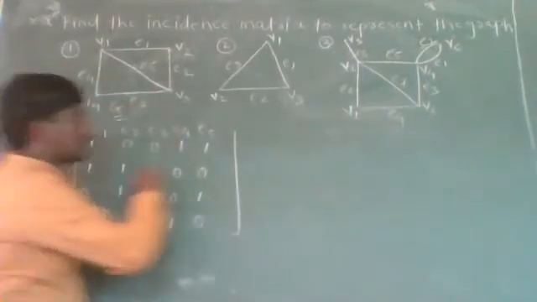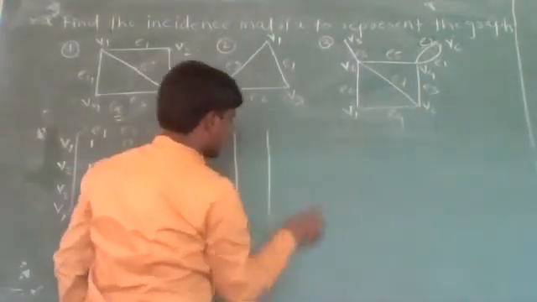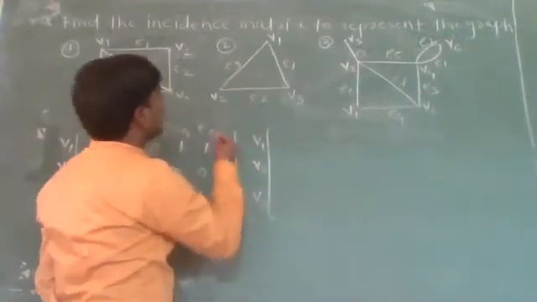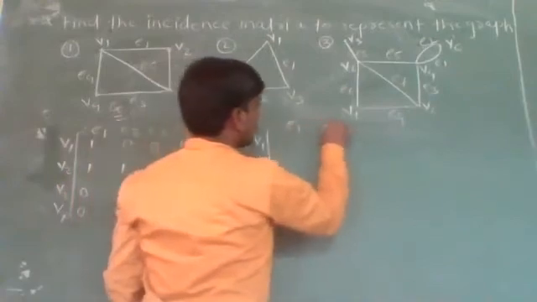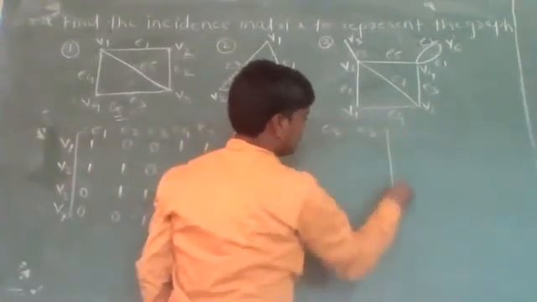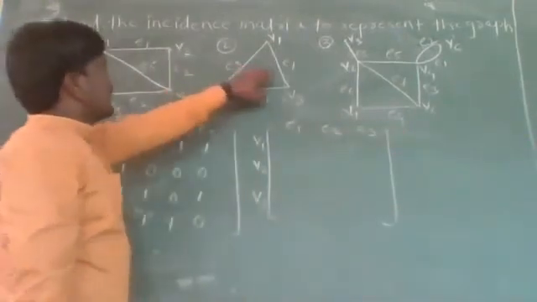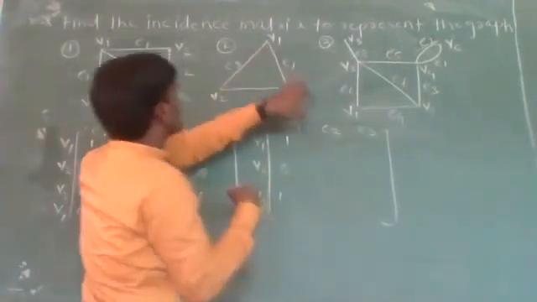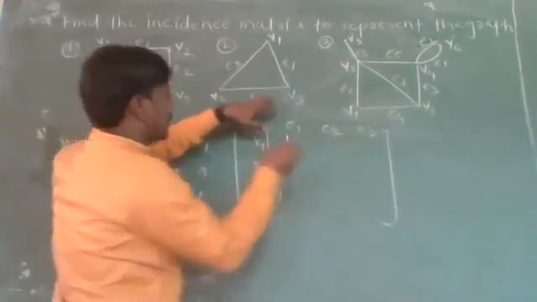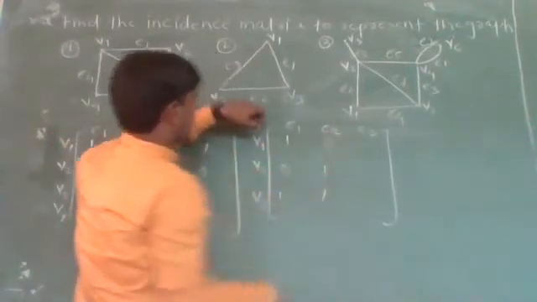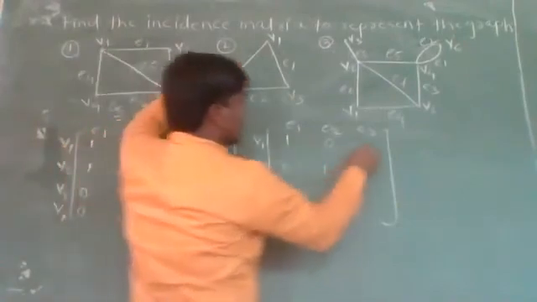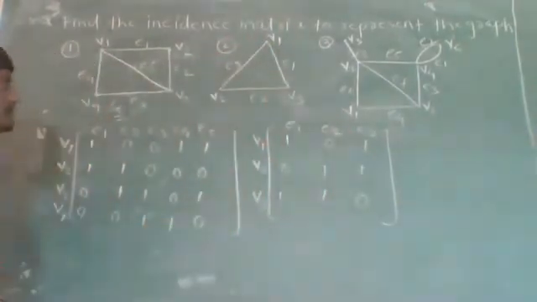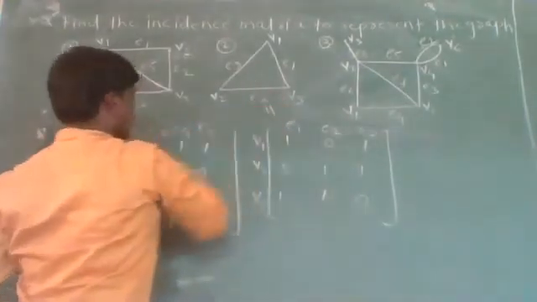Now, the second one has 3 vertices, V1, V2 and V3, and 3 edges, E1, E2 and E3. Edge E1 is incident on vertices V1 and V3, edge E2 is incident on V2 and V3, and edge E3 is incident on V1 and V2. So this is the incidence matrix for this graph.